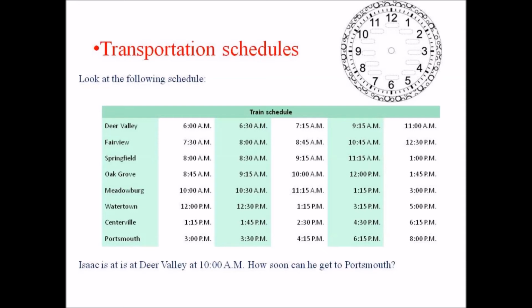If he takes the 11 o'clock train, for Portsmouth he has trains scheduled at 3 p.m., 3:30, 4:15, 6:15 and 9 p.m. If he is starting at 11 a.m., he will reach Portsmouth at 8 p.m.